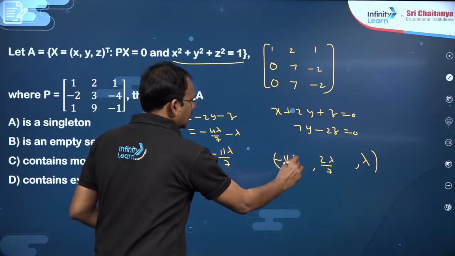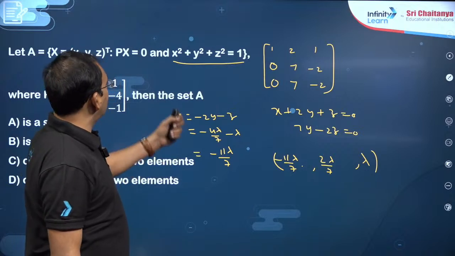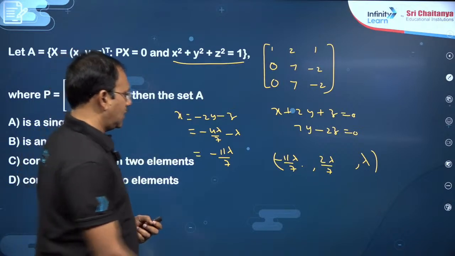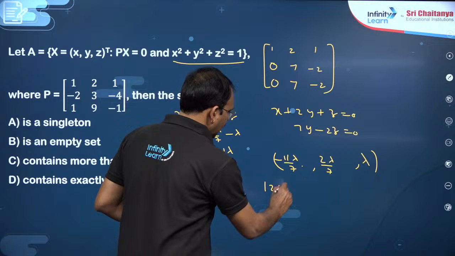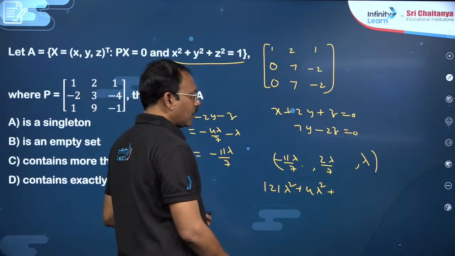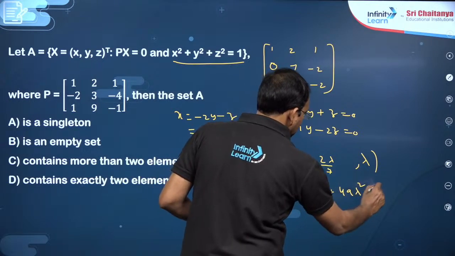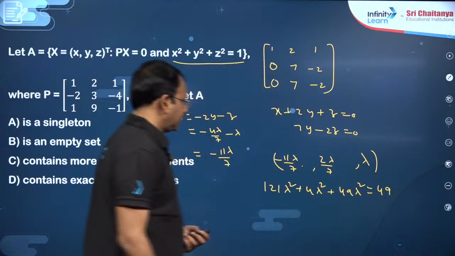So minus 11 lambda by 7. Okay, and x square plus y square plus z square is equal to 1, he said. So this is 121 lambda square plus 4 lambda square plus, you can write 7 lambda by 7 means 49 lambda square, is equal to 49, my dear friends.